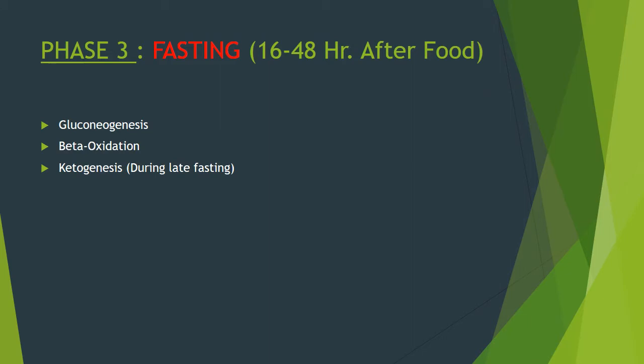Fasting phase. It has been 16 to 48 hours since the person has had his food. So he is done with all his glycogen stores. They've depleted all of them already during the early fasting phase, but he's still in need of glucose, and in order to meet the ends, the hyperglycemic hormone synthesis gets increased even more, and these will cause the activation of gluconeogenesis. Now let's just see the regulation of gluconeogenesis.